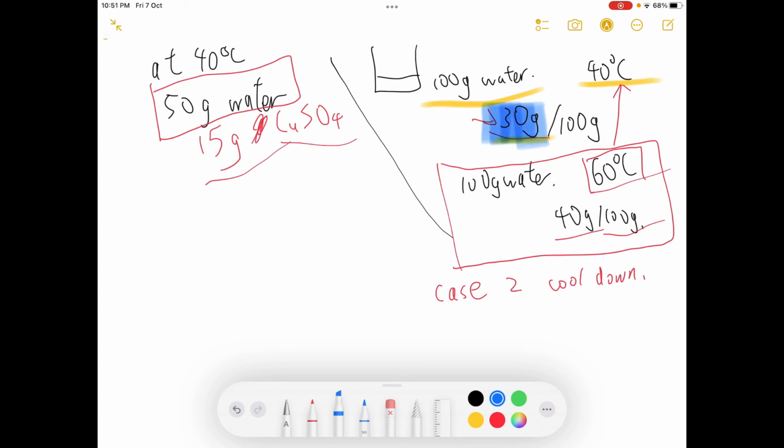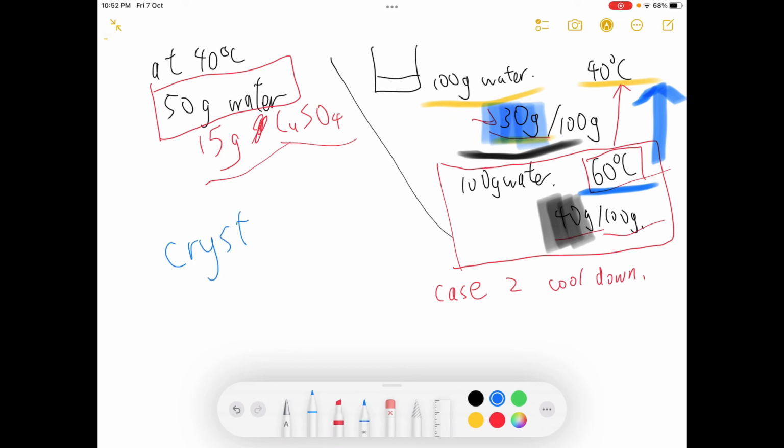Originally, because we already dissolved 40 grams of copper sulfate in 100 grams of water at 60 degrees Celsius, and now because we cool it down, less copper sulfate can be dissolved, reduced from 40 grams to 30 grams only. It means that 10 grams of copper sulfate can no longer be dissolved in the water. Then what will happen? Again, crystallization. These are the two ways for us to perform crystallization.